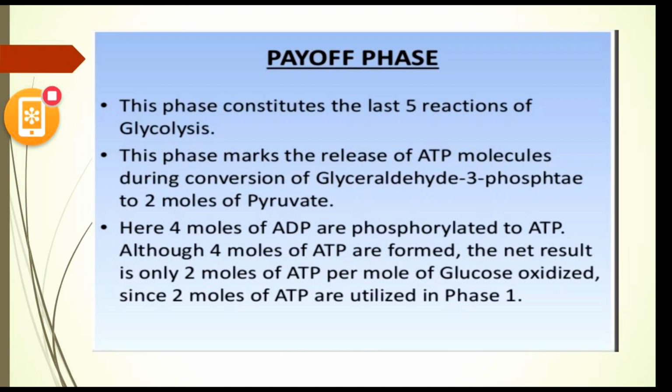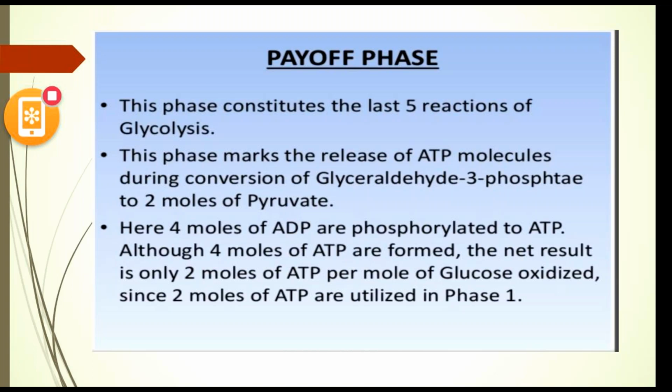4 moles of ADP are phosphorylated to ATP. Although 4 molecules of ATP are formed, the net result is only 2 molecules of ATP per mole of glucose oxidized, since 2 molecules of ATP are utilized in phase 1.